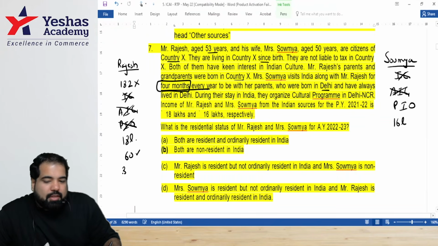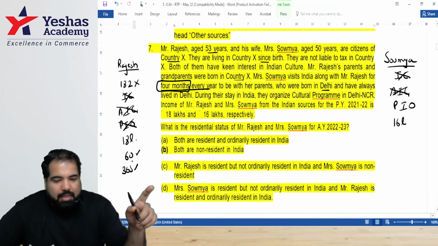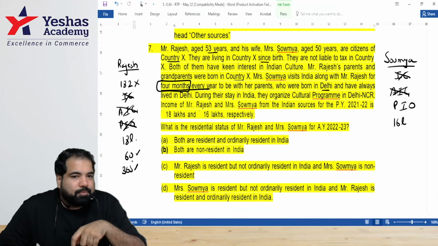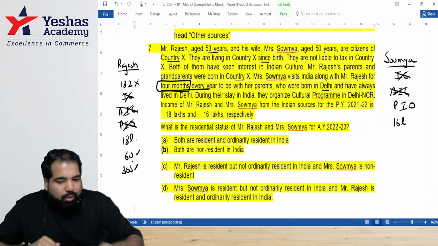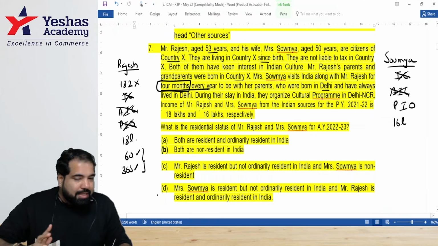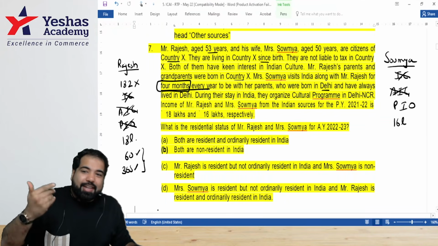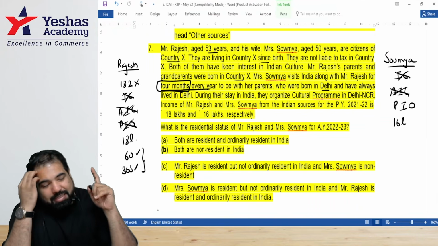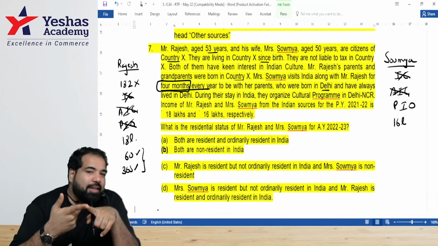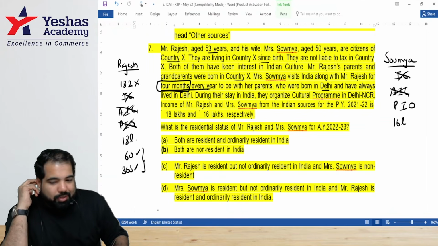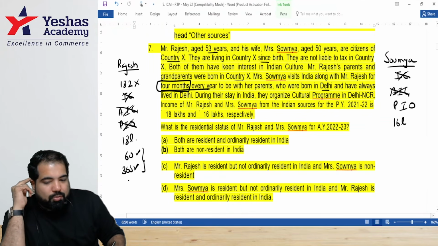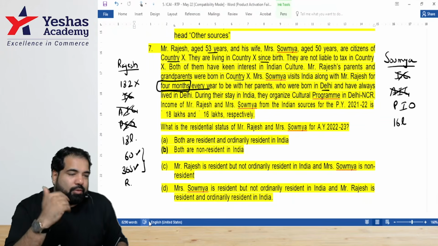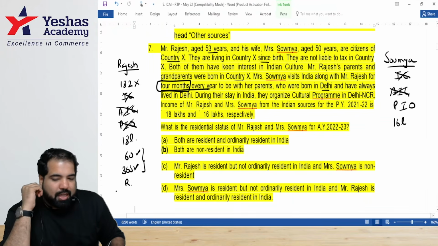And last, 365. Everyone calculate. 4 months, average 30 days a month. 4 into 30, everyone calculate. 120 into 4 years, 480. So is he fulfilling this condition? Yes. All of you have started rejecting basic condition two. Don't reject it always. One minute. For rejecting basic condition two, you have to be an Indian citizen or a PIO. He's none of them. So with fulfilling this condition, what does he become? Resident. But is he a RNOR, ROR? Let's check. For that, in the last how many years?